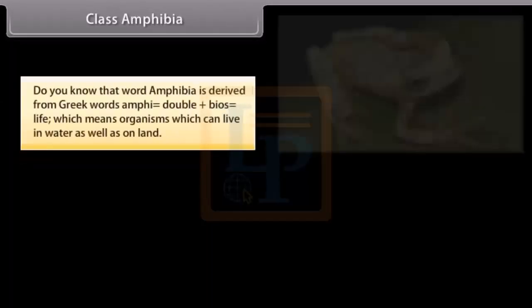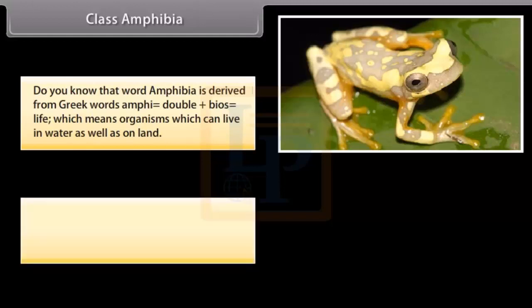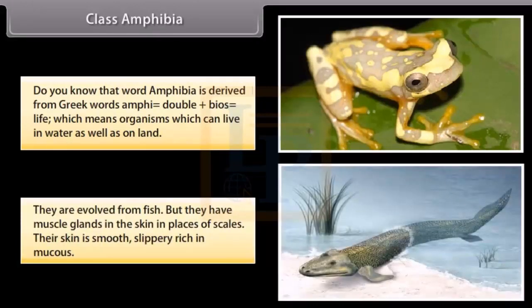Class Amphibia. Do you know that word amphibia is derived from Greek words amphi, which is double, plus bios, which is life, which means organisms which can live in water as well as on land. They are evolved from fish, but they have mucus glands in the skin in place of scales. Their skin is smooth, slippery, rich in mucus.